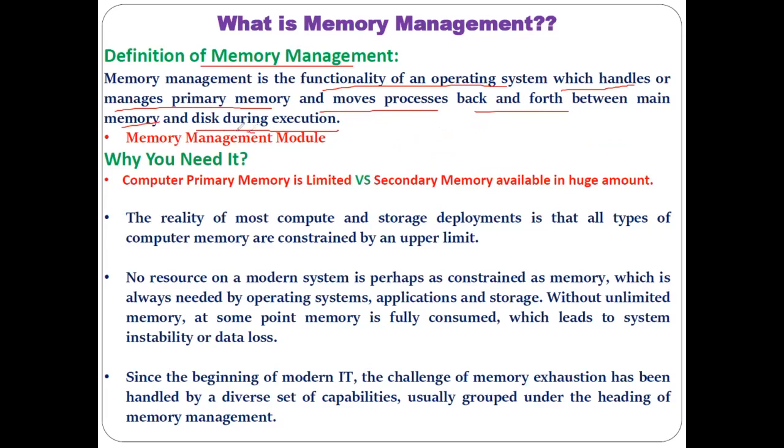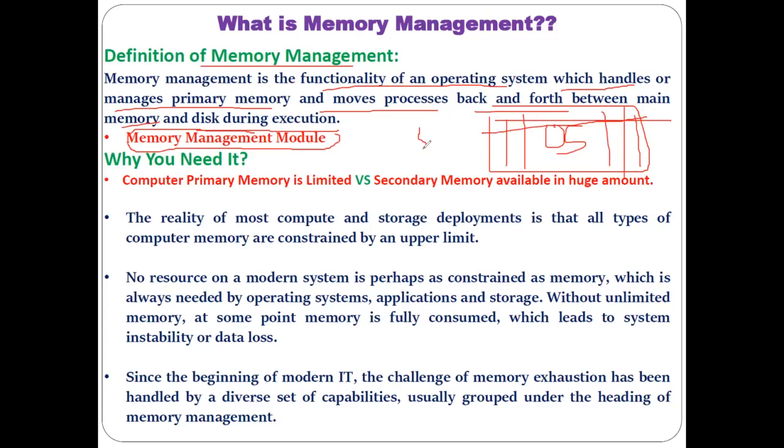Now, in order to manage the main memory, our operating system is made with the help of different kinds of small modules. Like for CPU scheduling there is a scheduler module, similarly for memory management there is a memory management module, a small piece of software which is part of your operating system.